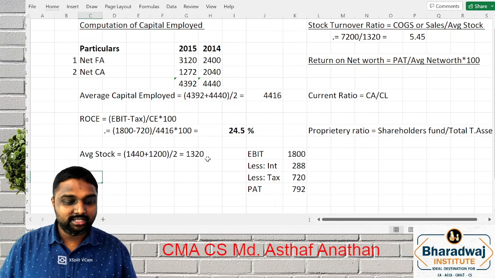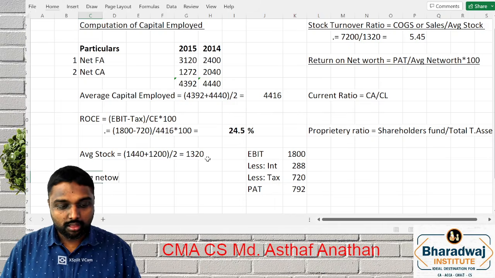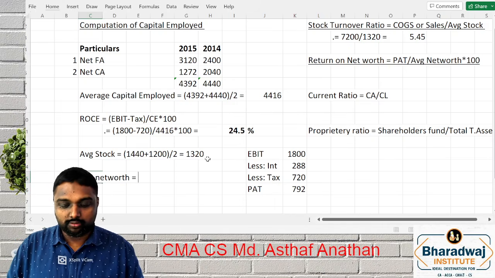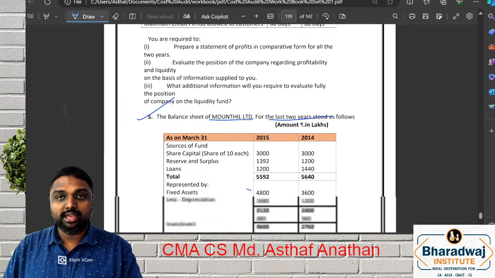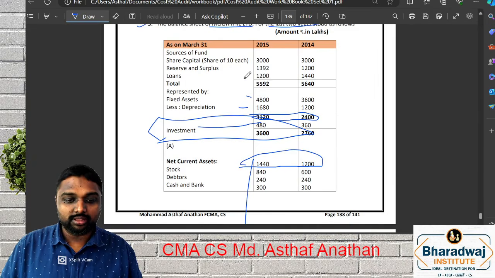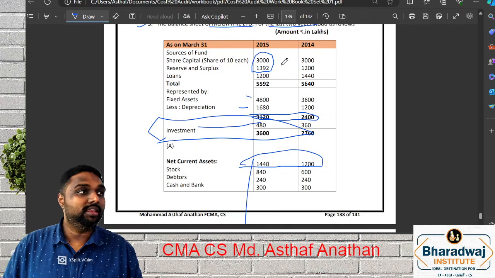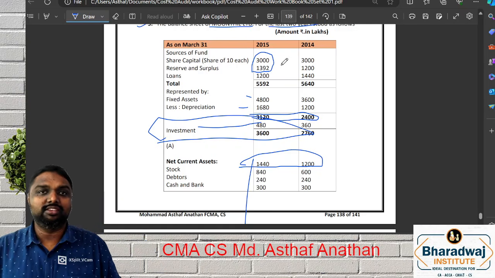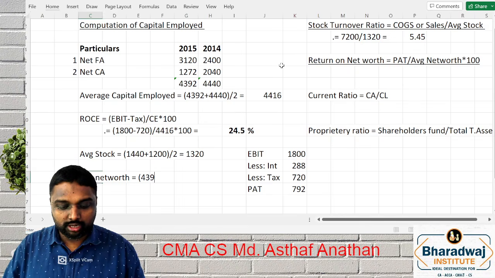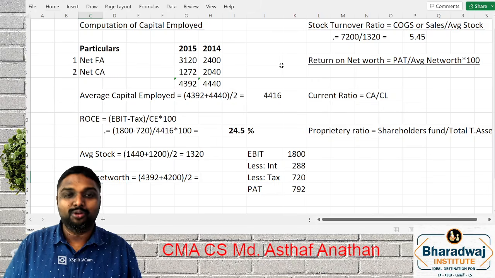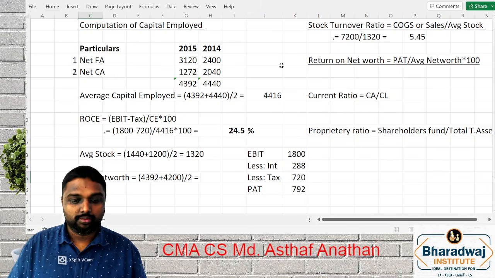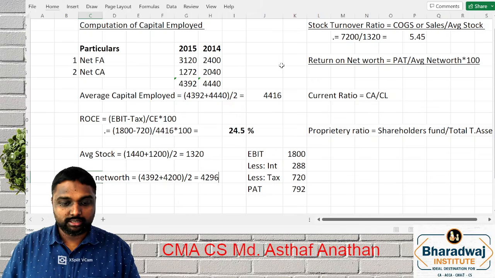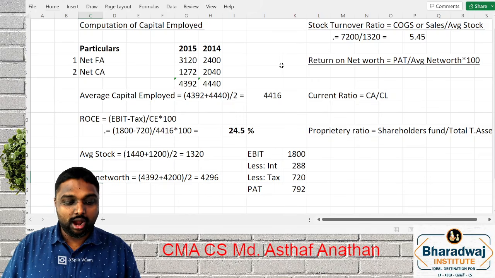What is the average net worth? Average net worth also we have to do. Why average? Because 2-year data is there, though it is moreover 1 year only. So average net worth is given here. You have to add these two items, 3000 plus 1392. There is no split called revaluation reserve that we have to eliminate. They simply gave reserve, so you can take it fully. So 4392 plus 4200 by 2. What will you get? 4296.